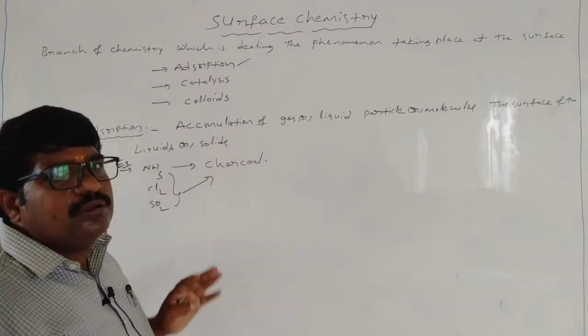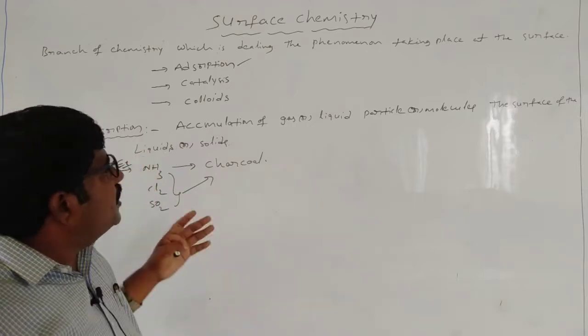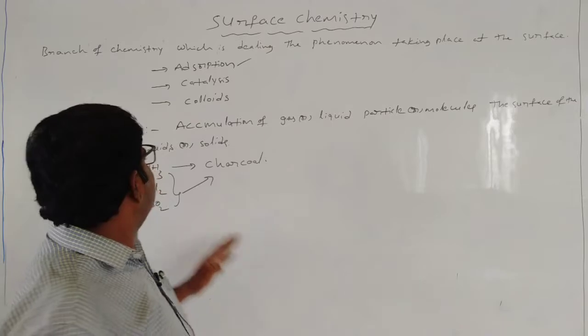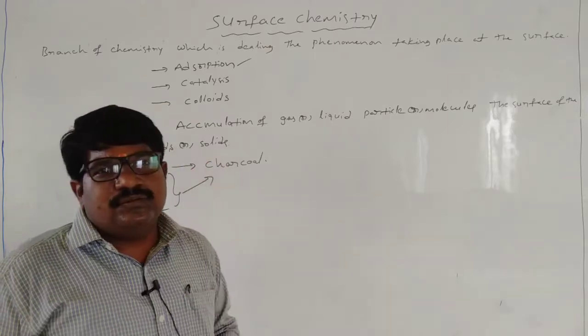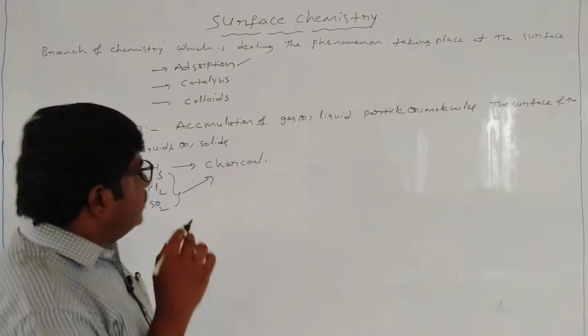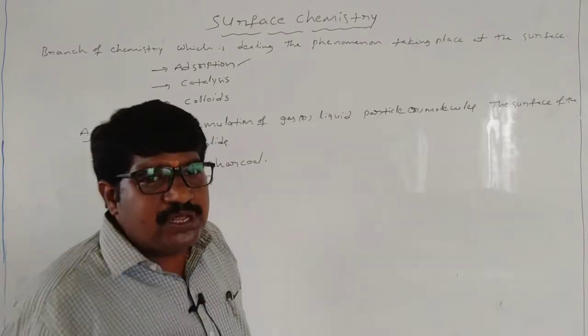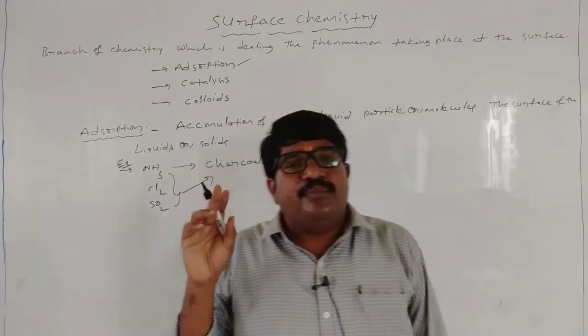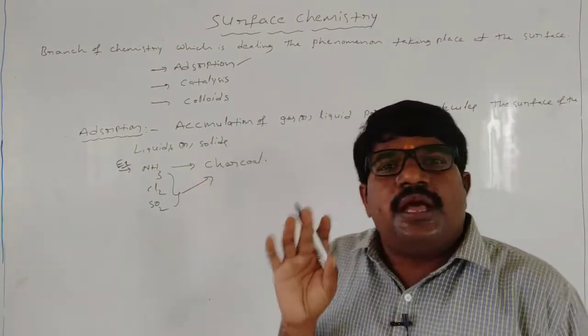So what is adsorption? Accumulation of gas or liquid particles or molecules at the surface of liquids or solids. That is called adsorption. How does adsorption take place? First of all you have to learn two terms: adsorbate and adsorbent.